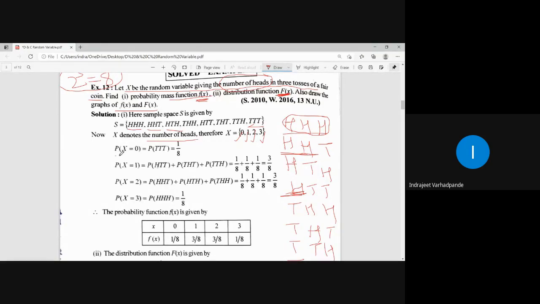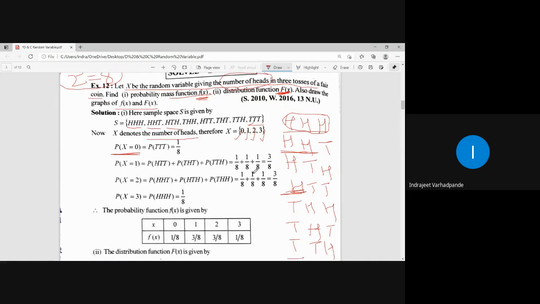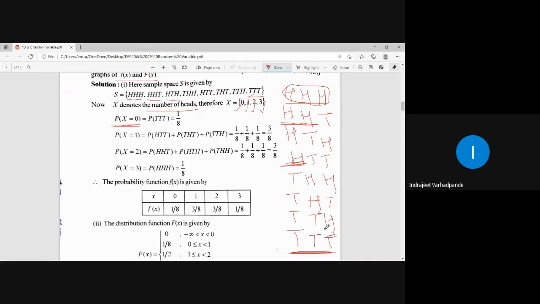Now for random variable x equal to 0, where there is no head at all, how many such outcomes are there? Only one outcome is there, which is TTT. So what will be the probability of that? 1 by 8. What is the probability for random variable x equal to 1? Now what is this x equal to 1?